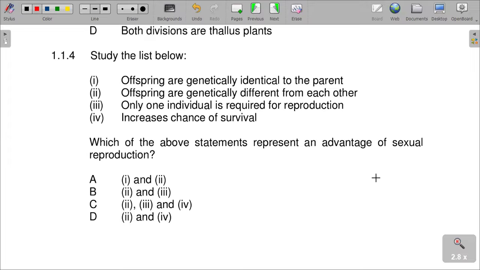The offspring are genetically different from each other, and it also increases chances of survival. So our answer is letter D: it increases the chances of survival. That is the statement that represents an advantage of sexual reproduction.